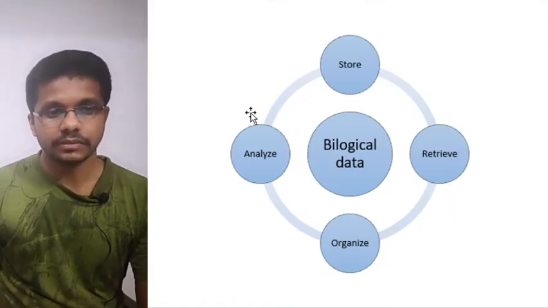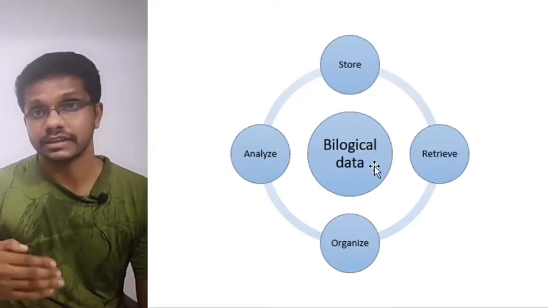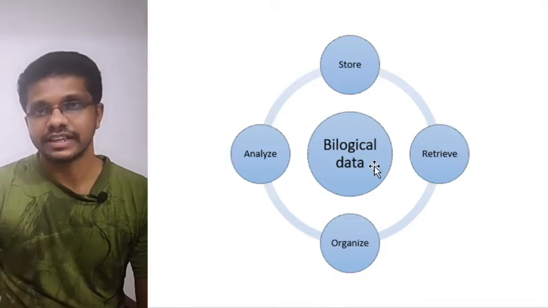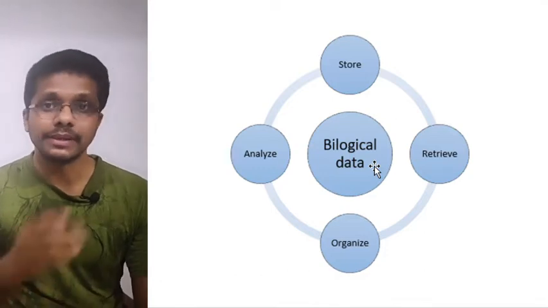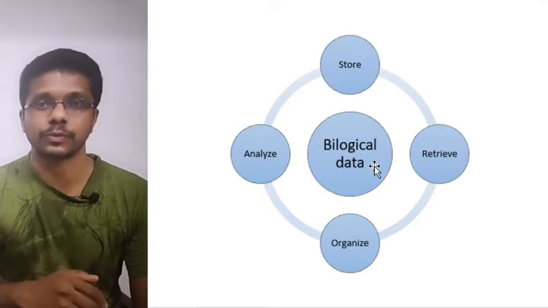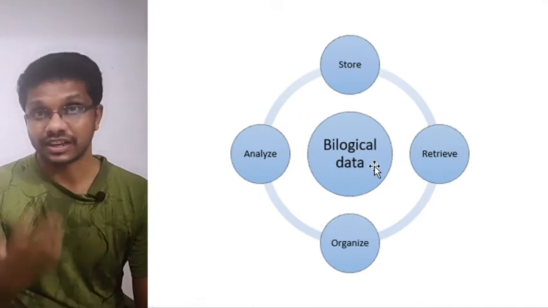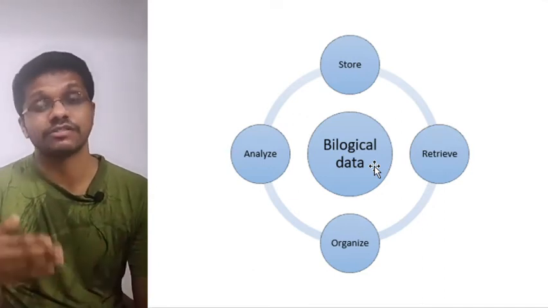So, in bioinformatics, we are using biological data. The biological data can be sequence data of a DNA, RNA, or protein. Maybe it's structural data. We know the secondary, tertiary, and quaternary structure of protein, and RNA is also known to have secondary structures. So it may be structural data, sequence data, or functional data.